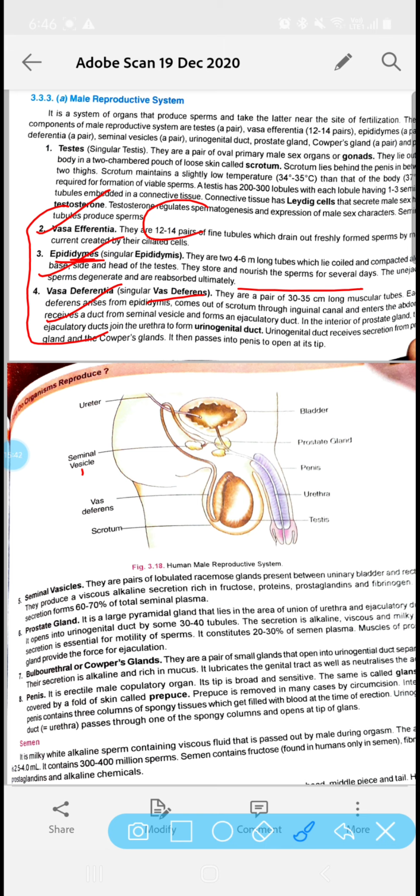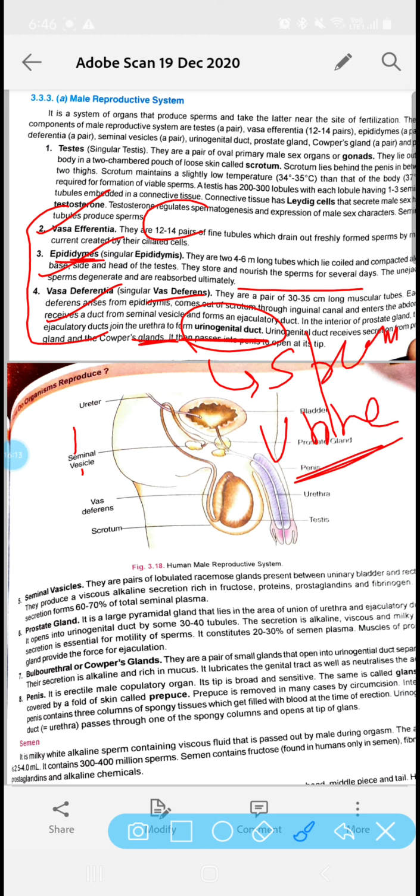Urethra is the part of the urinary system. Okay, excretory system. So in males, what happens, the sperms and urine pass from a common pathway. So that duct is called urogenital duct. This duct is the common pathway for urethra, or we can say urethra forms the urogenital duct. It is the common pathway for the removal of the sperms as well as urine. In the male, it is a common pathway, we have to remember.